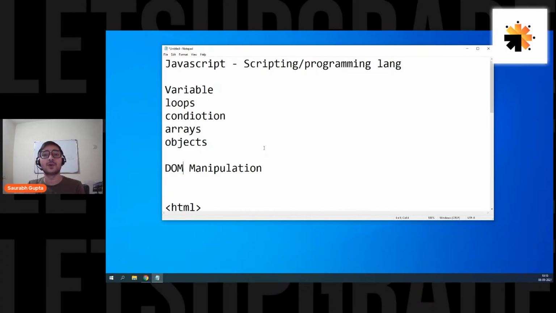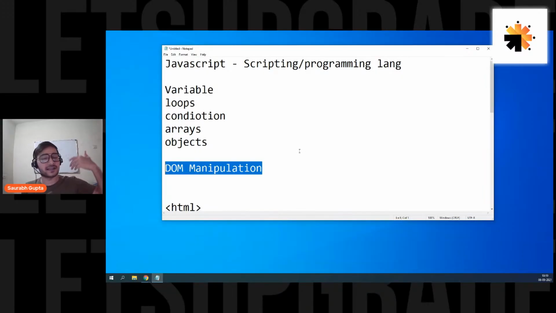That means JavaScript can help you to add a new object in the DOM, remove an object from the DOM, or manipulate the content of an element in the DOM, right? Or basically remove the content or manipulate the CSS of an element. JavaScript can do anything, and that's why it is also considered a DOM manipulation language. By using JavaScript, you can take an element, change its content, change its CSS, change its sizing, remove it, add a new element. You can do anything. Is that clear?